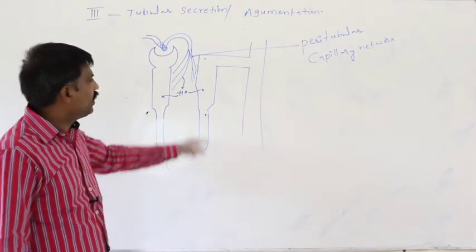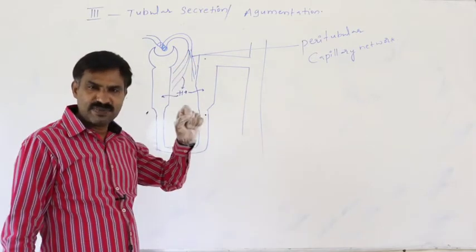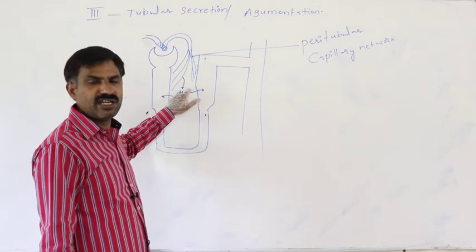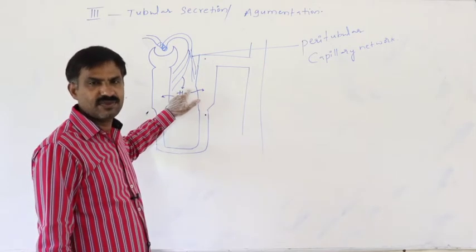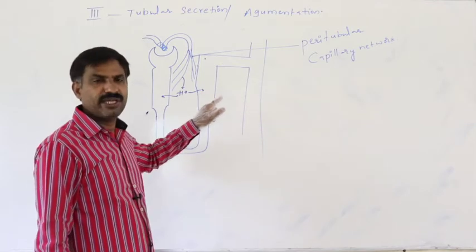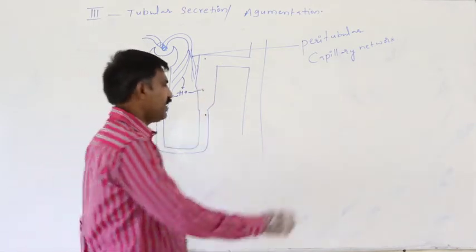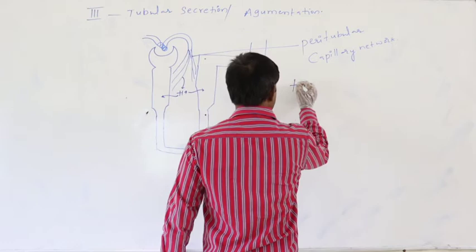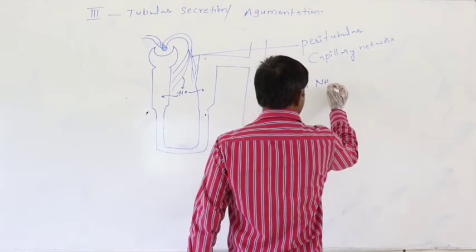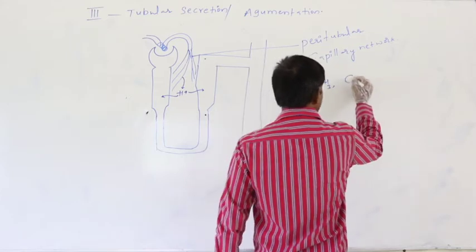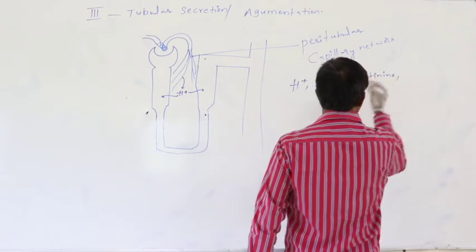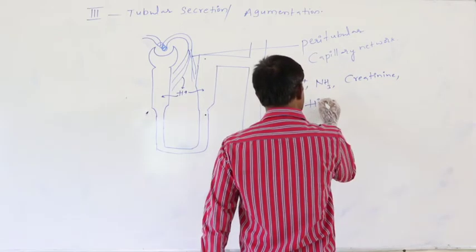Then what kind of substances are secreted into the cortical fluid at first, and later reach the primary urine through the PCT and DCT wall? H plus ion, ammonia, creatinine, hippuric acid.